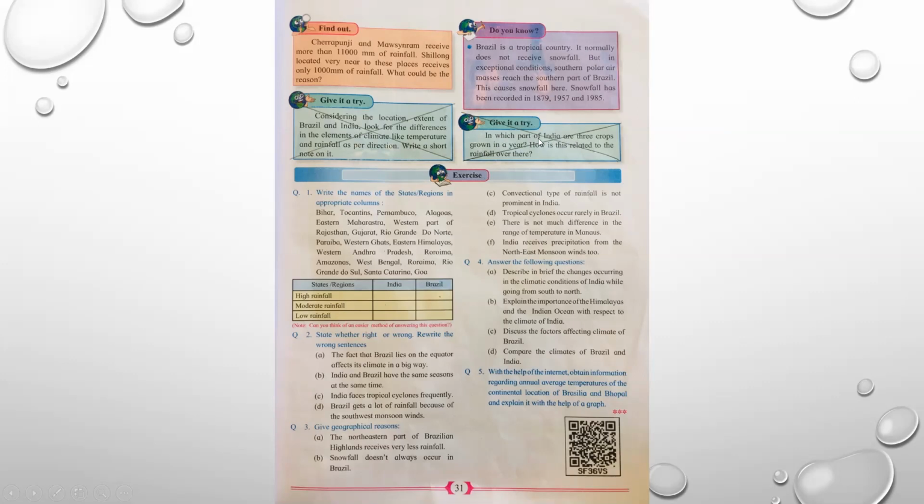In which part of India are 3 crops grown in a year? How is this related to the rainfall over there? Put a cross over this question also.